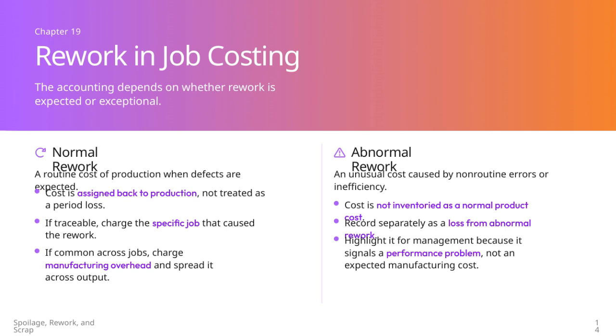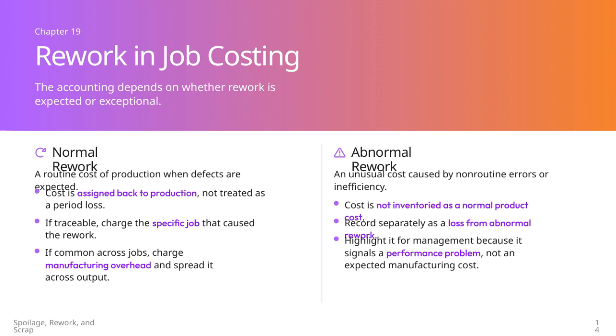However, if the rework is common across multiple jobs, we allocate these costs as manufacturing overhead and spread them across all output. On the other hand, abnormal rework is quite different. It's an unusual cost that results from non-routine mistakes or inefficiencies. Unlike normal rework, we don't include these costs in inventory or treat them as normal product costs. Instead, we record them separately as a loss.